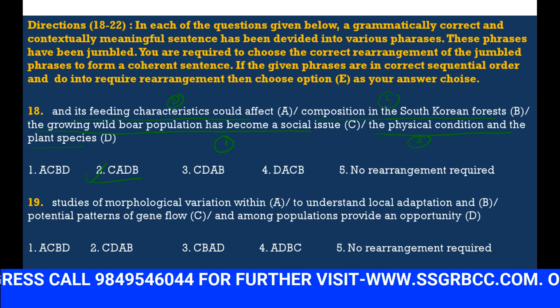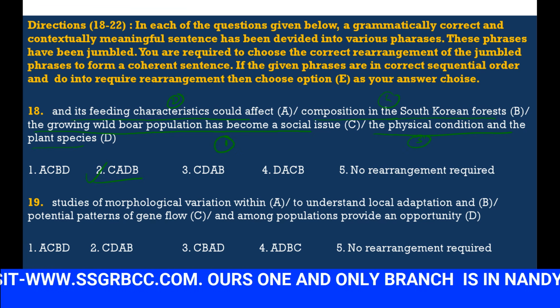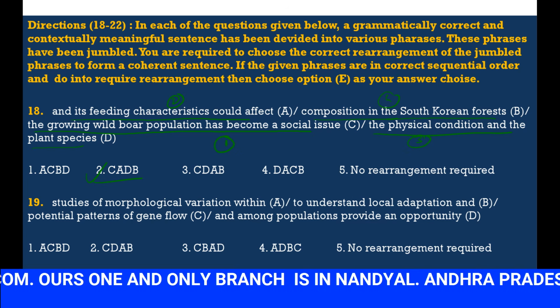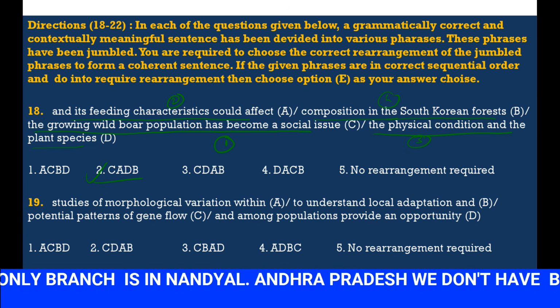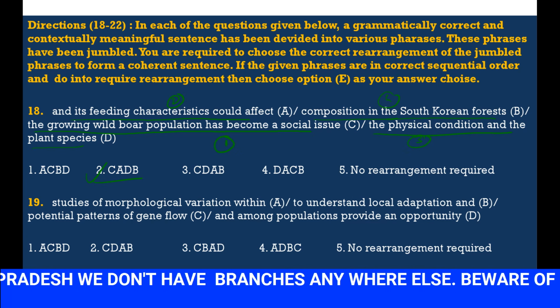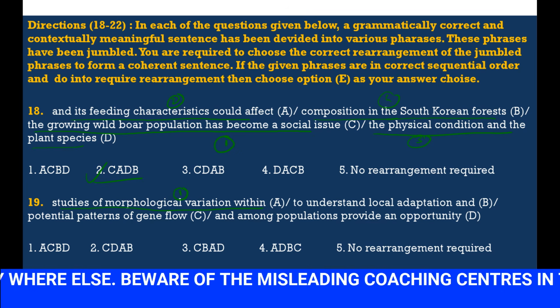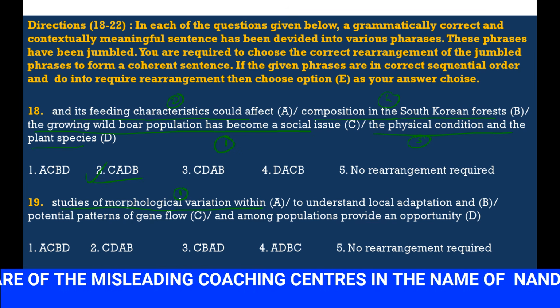Next, studies of morphological variation within and among populations to understand local adoption and potential patterns of gene flow provide an opportunity. So here, studies of morphological variation is the first sentence.